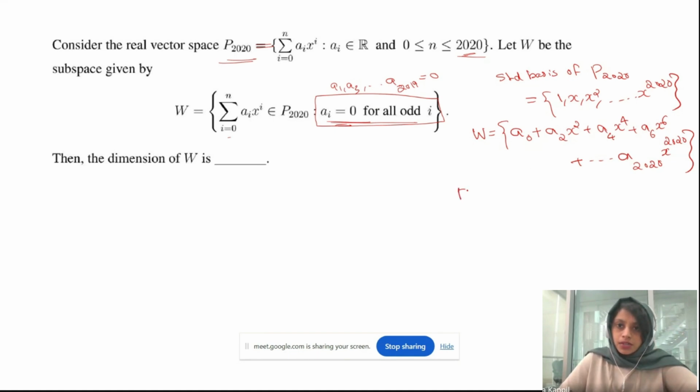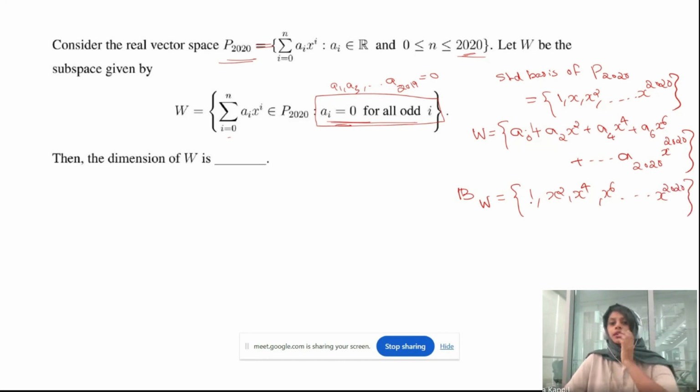Then what will be the basis of W? The basis of W will be 1, and then x square, x to the power of 4, x to the power of 6, etc., up to x to the power of 2020. These are the bases. So what is the dimension of W? The dimension of a vector space will be the number of elements in its basis. So you need to count the number of elements in the basis of W.